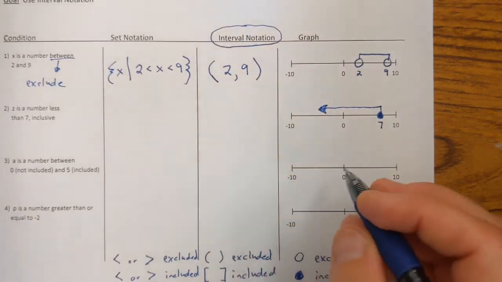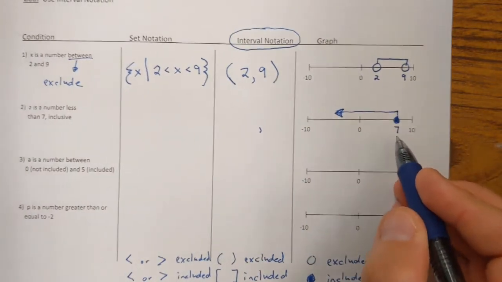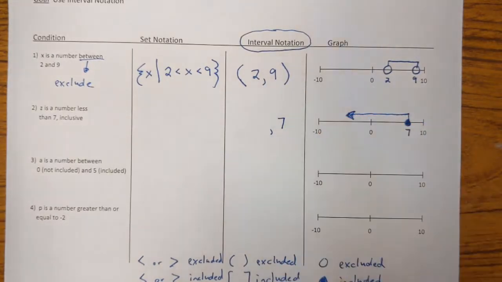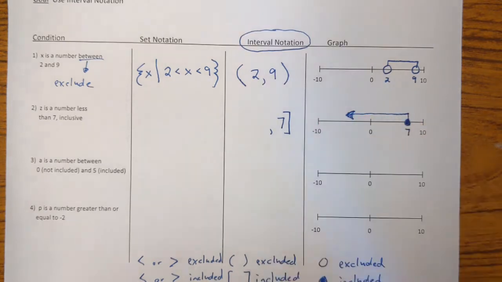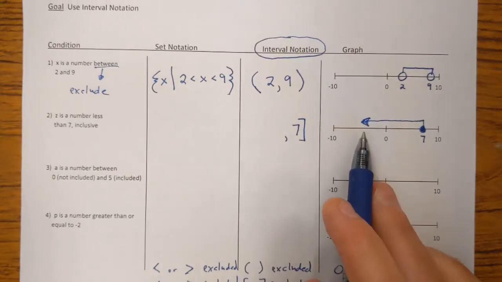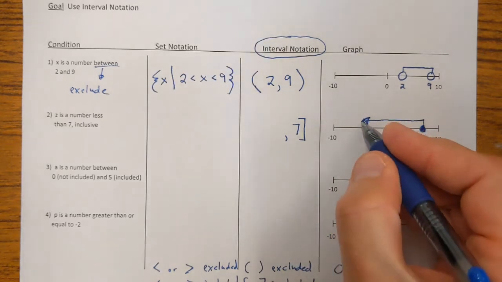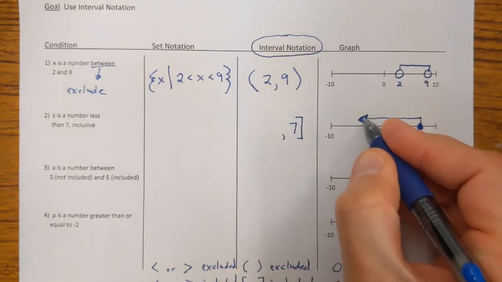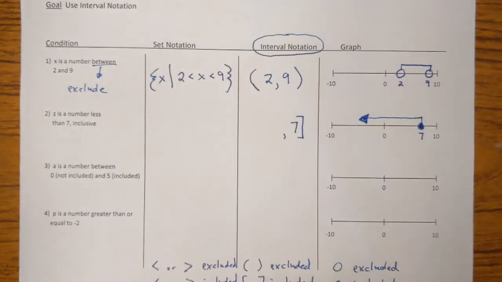Now to show this as an interval, our endpoint on the right over here is going to be the 7. And I'm going to use a square bracket for that 7 to show that it is included. Now you'll notice, looking at this graph, this condition does not have an endpoint to the left. We have an arrow to the left to show that this condition goes forever to the left.